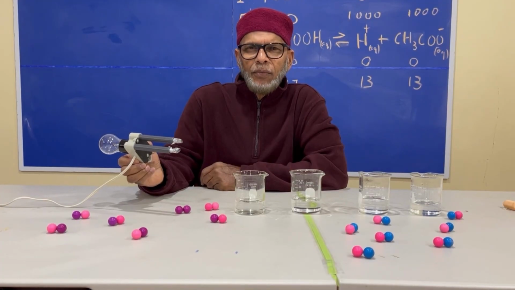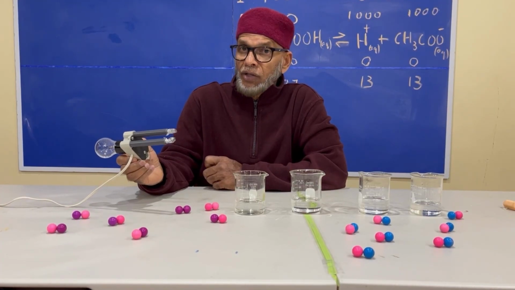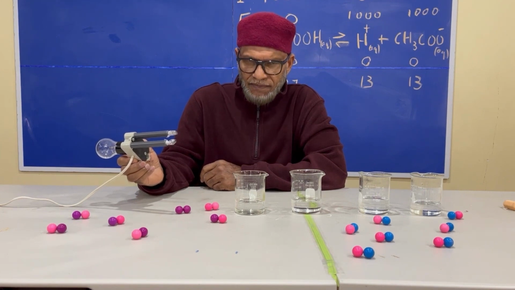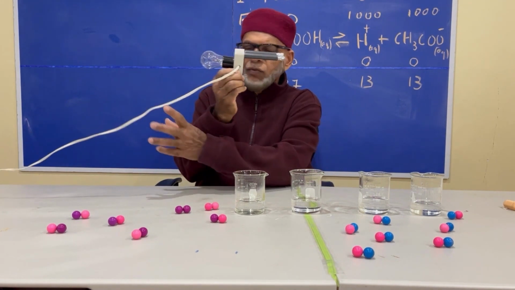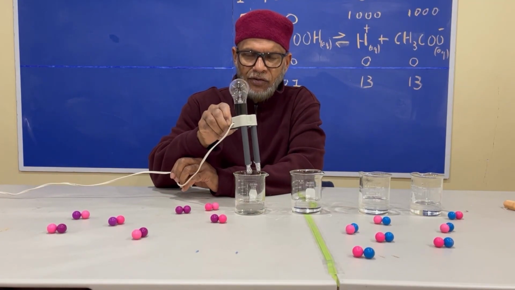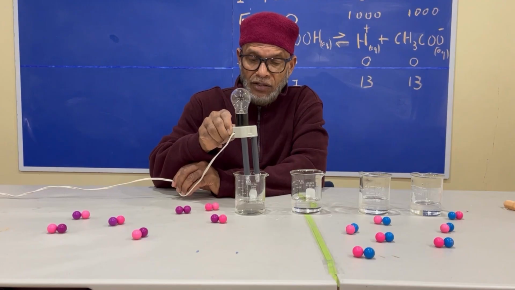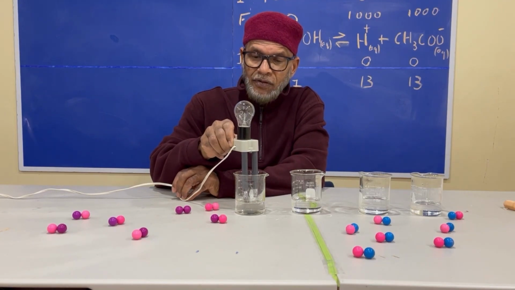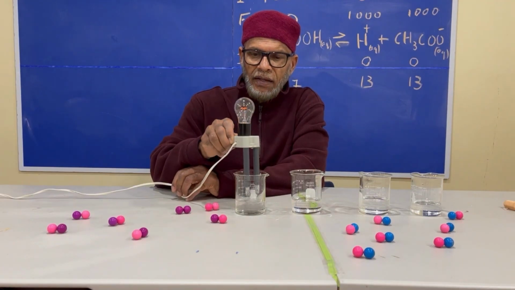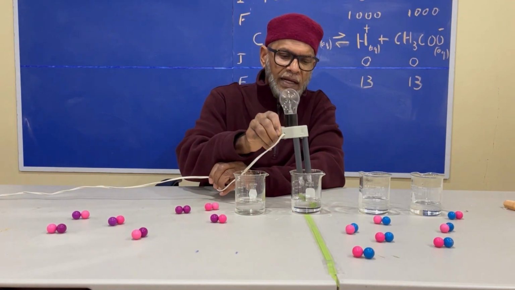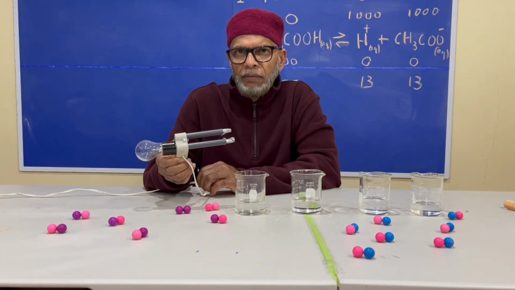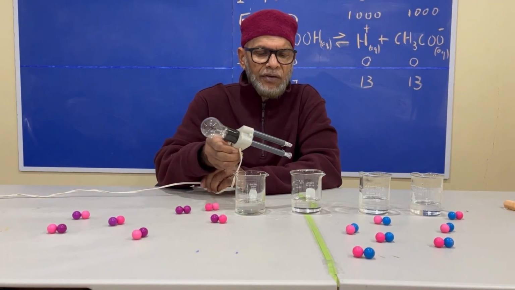I want to take this opportunity to talk about strong acids and weak acids, and about strong bases and weak bases. But before I do that, I just want to repeat this demonstration here by inserting these electrodes into acetic acid, or ethanoic acid, or vinegar, and observe the intensity with which the light bulb lights up. Okay? Now I'm going to put it into hydrochloric acid and see the difference. Who can say why the bulb lit up dimly here and very brightly there?